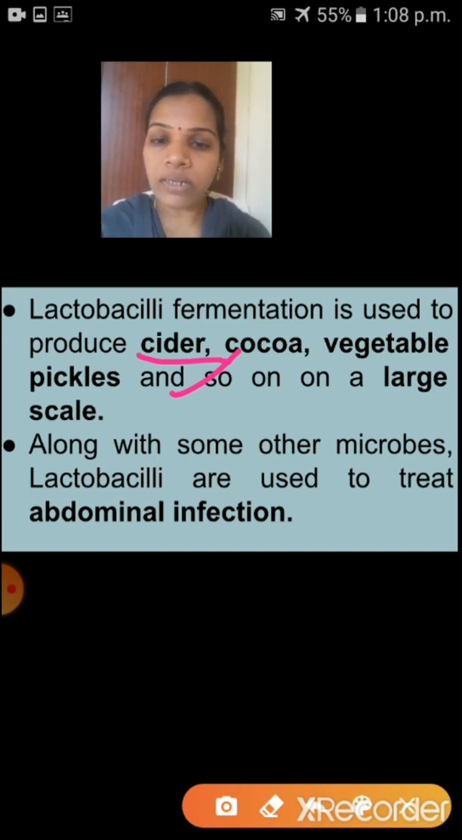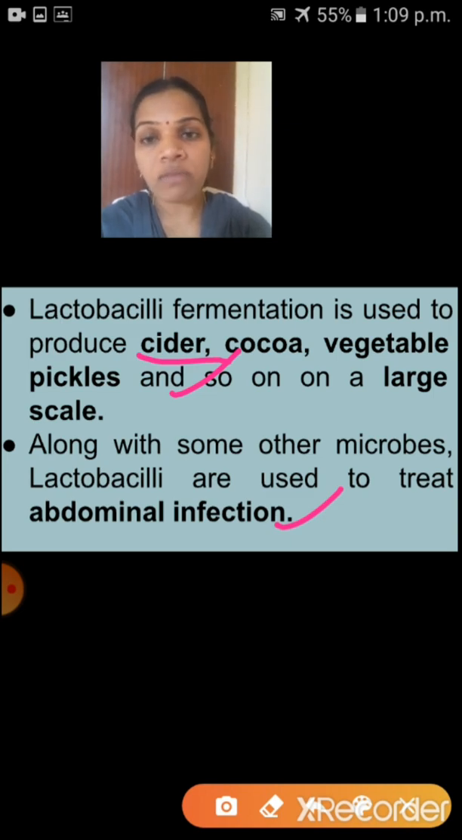Third one is, along with some other microbes, lactobacilli are used to treat abdominal infection. So if you are having any abdominal infection, we will take some yogurt, because yogurt contains what? Lactobacilli. Sometimes we can see the inflammation of our stomach, so that time we have to take yogurt. Why we should take yogurt? Yes, yogurt contains lactobacilli, so it will reduce our abdominal infection. Understood, children?